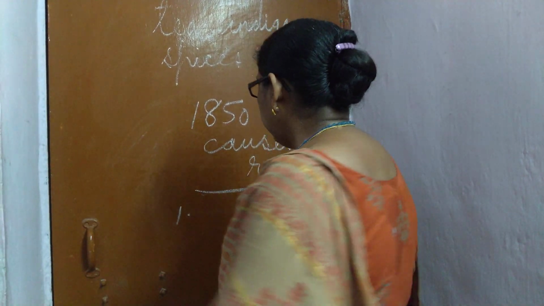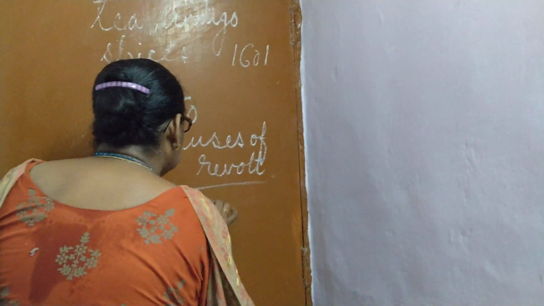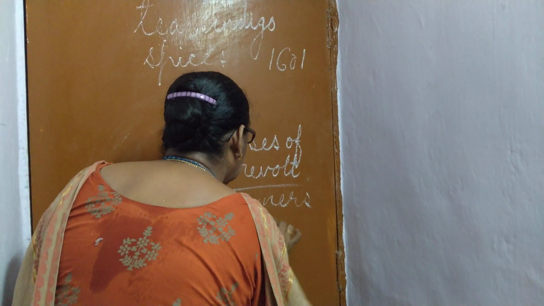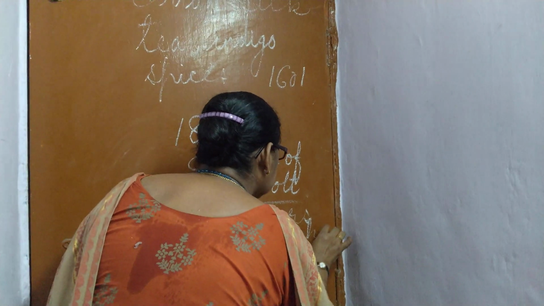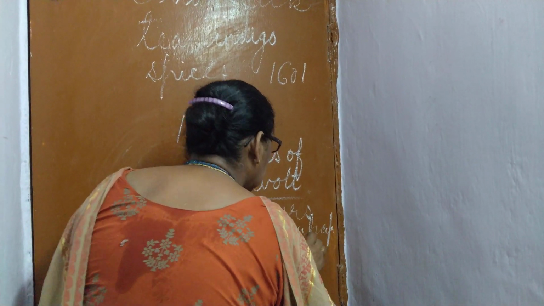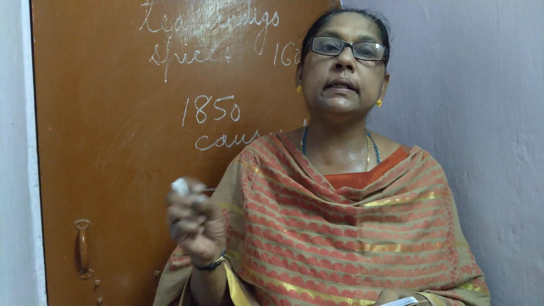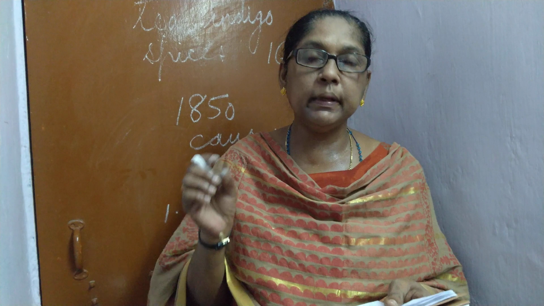One is the farmers were unhappy. Why? Because they have to pay higher taxes, and also forced to grow indigo and cotton. And next one is the Indian handloom industry completely destroyed, and also textile industry ruined, and many weavers became jobless.